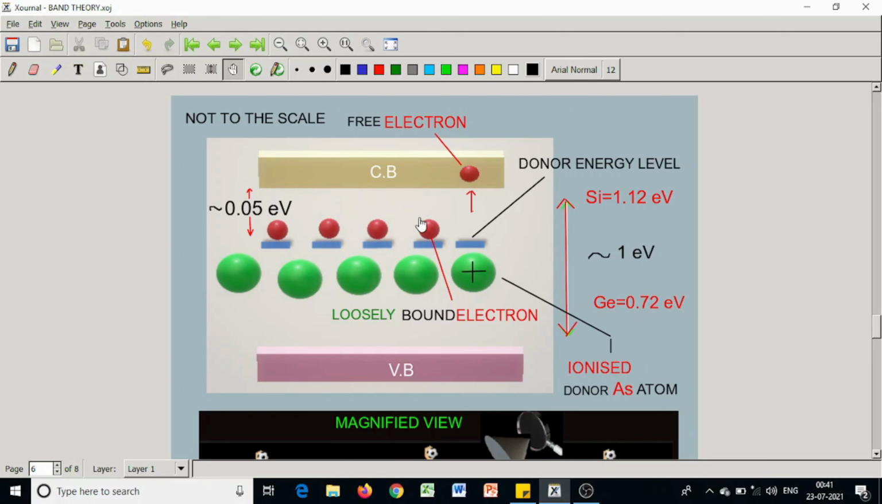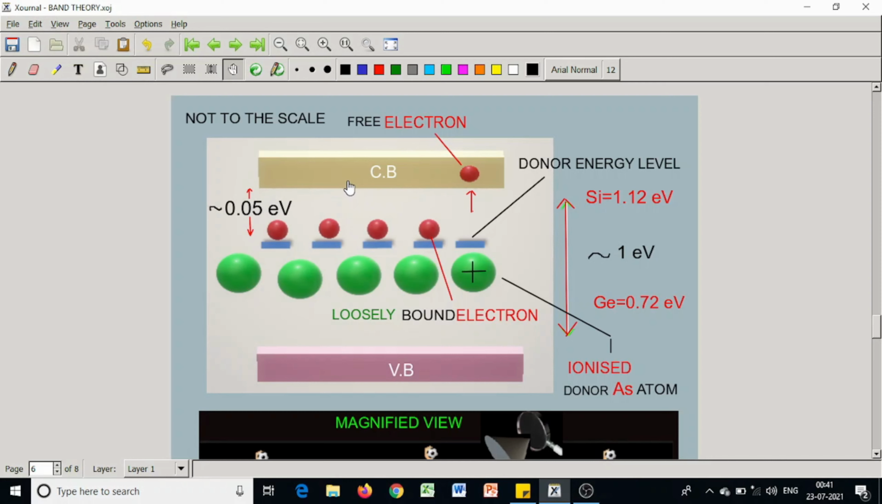The diagram is not to scale. This difference is almost 0.05 electron volt, whereas the difference between the valence band and conduction band is of the order of 1 electron volt. For silicon it is 1.12 electron volt, and for germanium it is 0.72 electron volt. So for this case, let us take it of the order of 1 electron volt, where this one is very small, 0.05 electron volt. So it is closer to the conduction band. Why is it so? I am coming to this point.